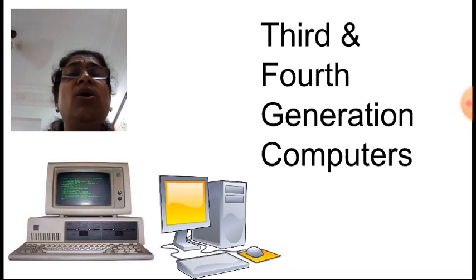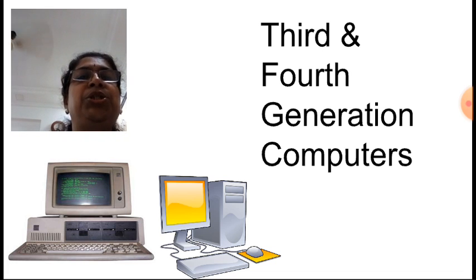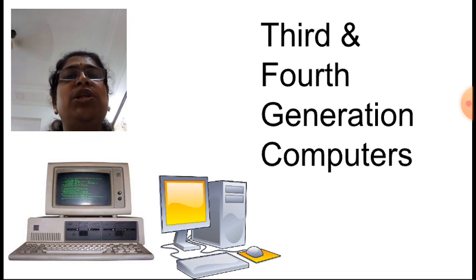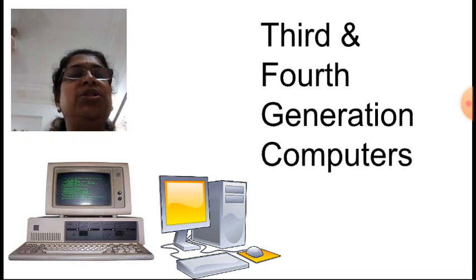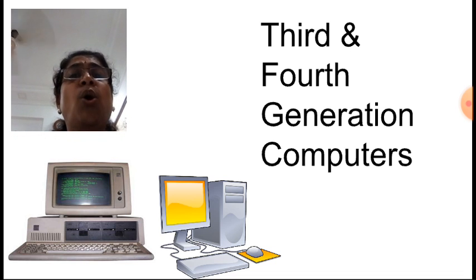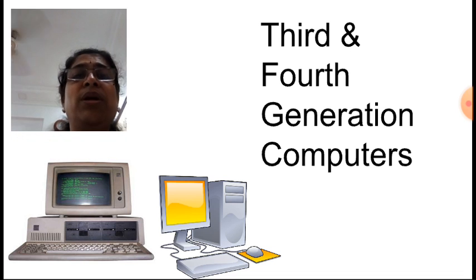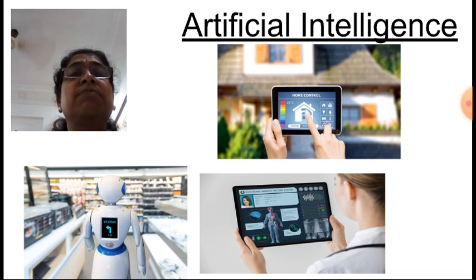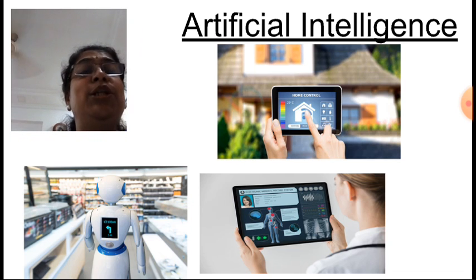And when it got developed in the end of third generation and the beginning of the fourth generation. So it is used in third generation as well as in fourth generation computers. Now we have learned all the four types of languages. Now it comes, what is artificial intelligence?